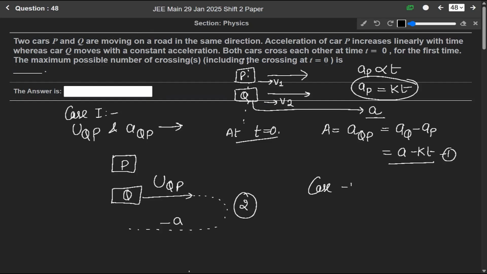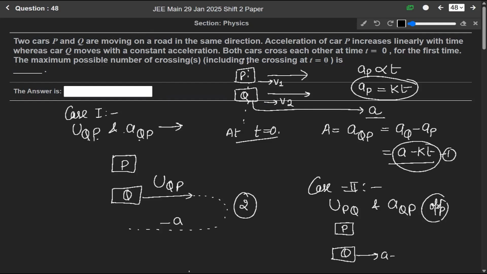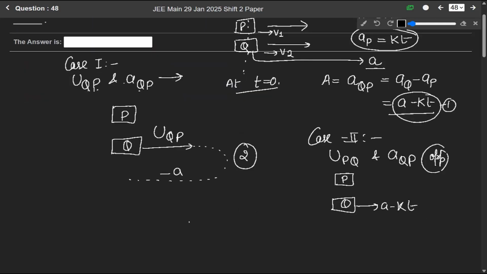If we take the second case, the velocity of P with respect to Q and the acceleration of Q with respect to P are in opposite directions. In the first case, we took the velocity and acceleration of Q with respect to P in the same direction, and in the second case, in opposite directions. So if this car is P and this car is Q, the acceleration a minus kt will be in this direction, and the velocity u_QP will be in this direction.